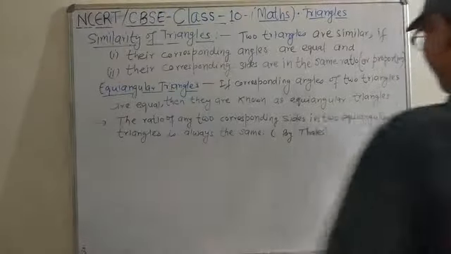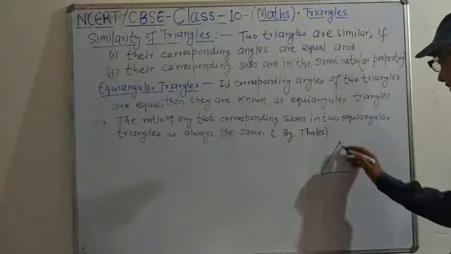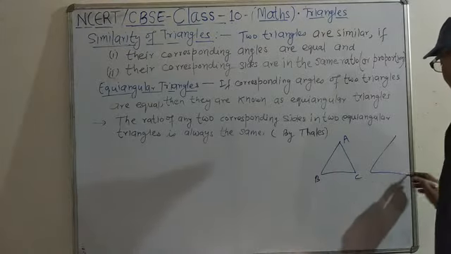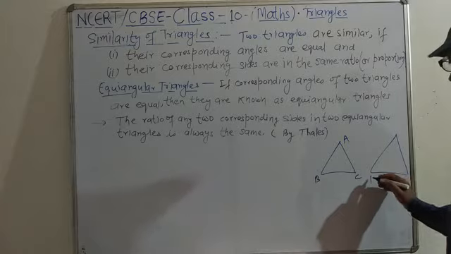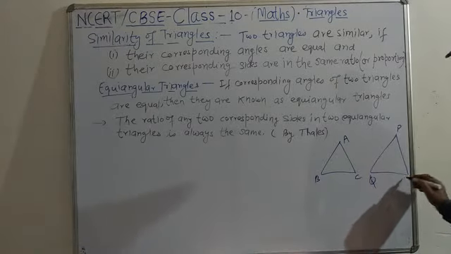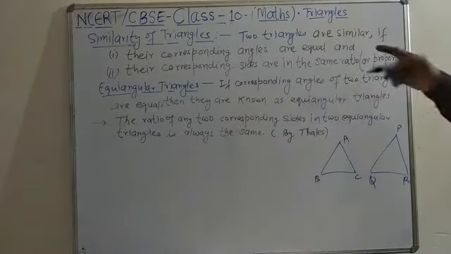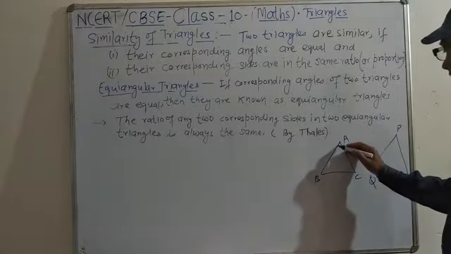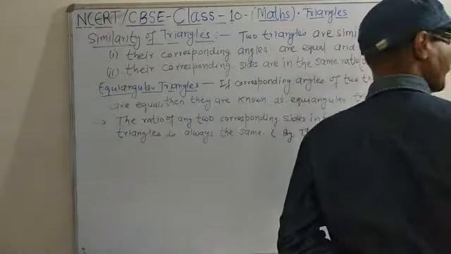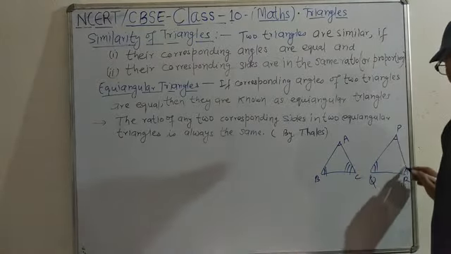You have done this in the case of quadrilaterals, but in the case of triangles, suppose it is ABC, and the other you can write PQR. So in this case they are similar if angle A is equal to angle P, angle B is equal to angle Q, and angle C is equal to angle R.